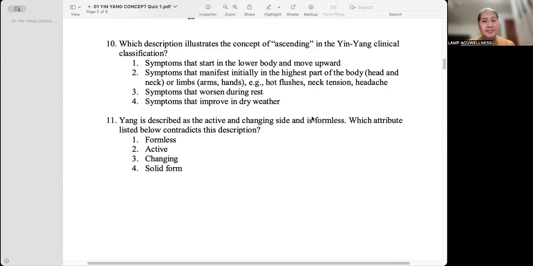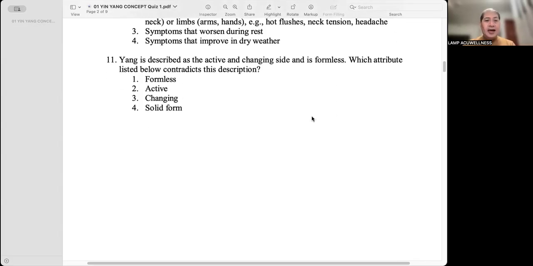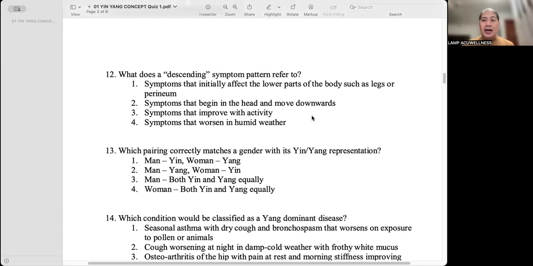Example, hot flashes, neck tension, headache. Yang is described as the active and changing side and is formless. Which attribute listed below contradicts this description? Number four, solid form.